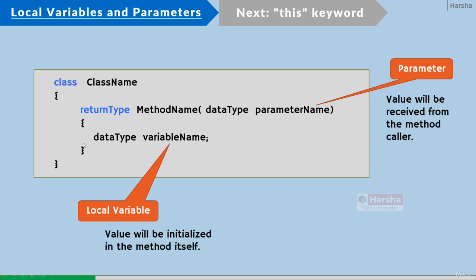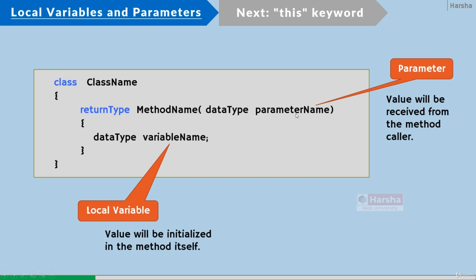And once the method execution is completed, the stack will be deleted automatically. That means all the local variables and parameters that are stored inside that stack will be deleted automatically. In that way, the local variables and parameters are short-lived. They can exist till the end of the method execution only.